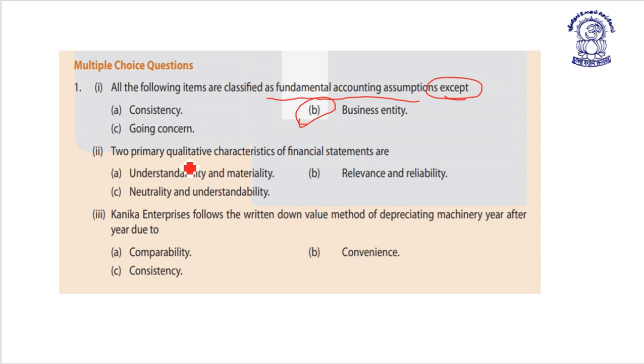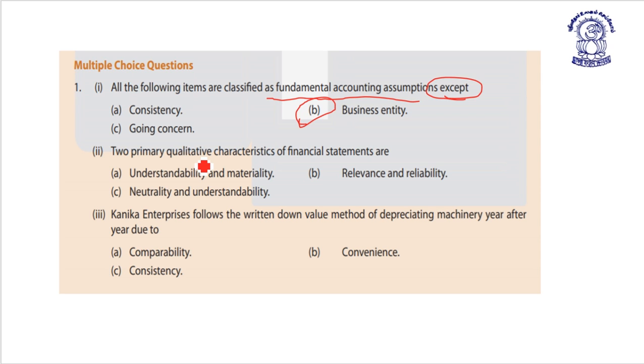Second, two primary qualitative characteristics of financial statement are: understandability and materiality, relevance and reliability, neutrality and understandability.